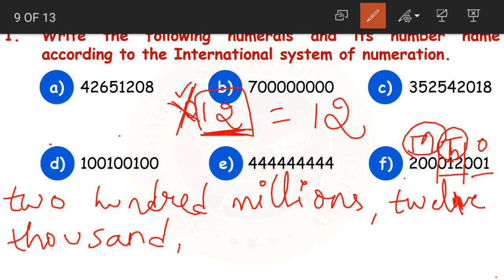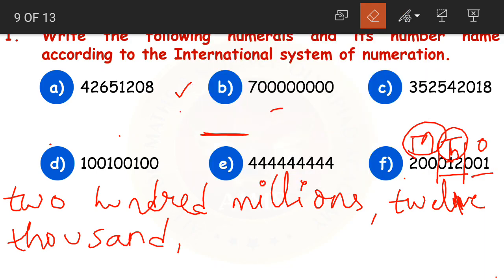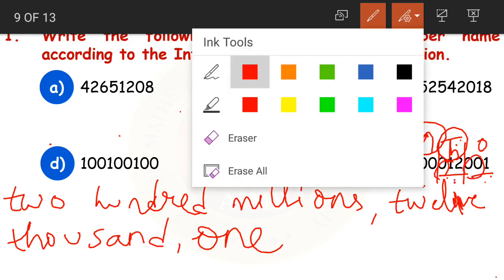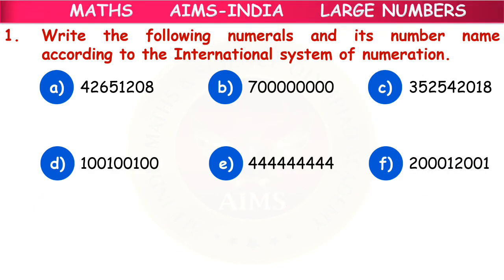12,000. Then we have 0, 0, 1. Lastly in ones period what do we have children? 0, 0, 1. Again zeros are in the first places. So we will not read the zeros. We will read 1 only. 200 million, 12,001. This is our number name. Understood children? As here zeros were in the first places, we did not read it. 200 million, 12,001. This is our number name. Understood children? Always write the number names like this.